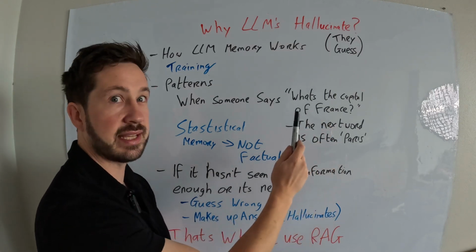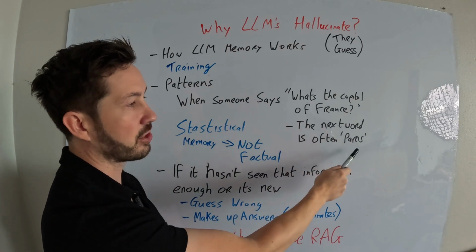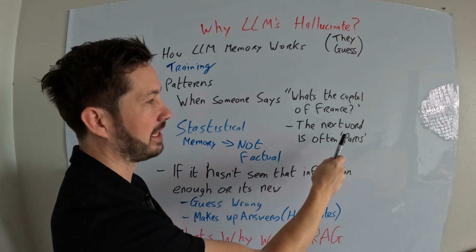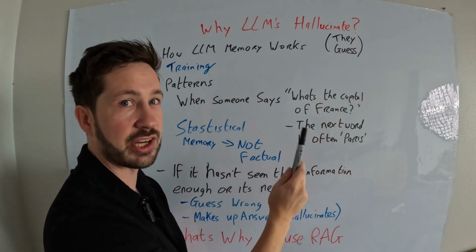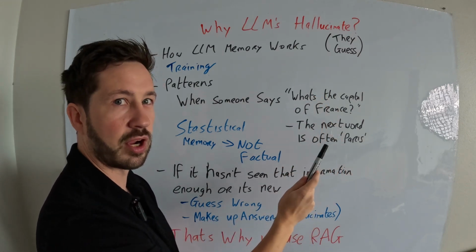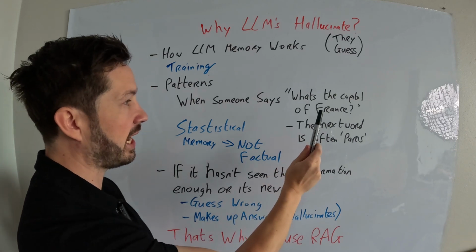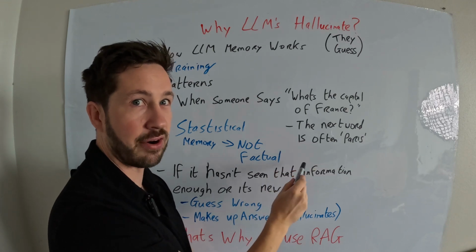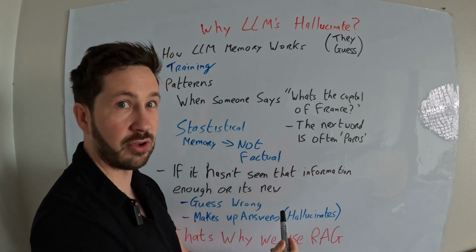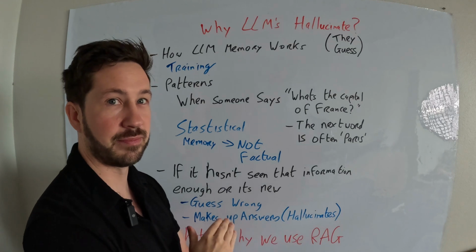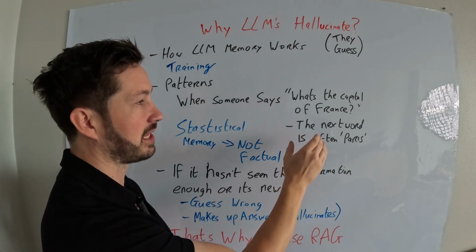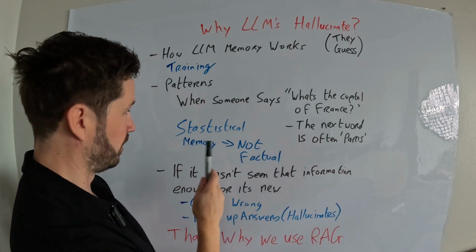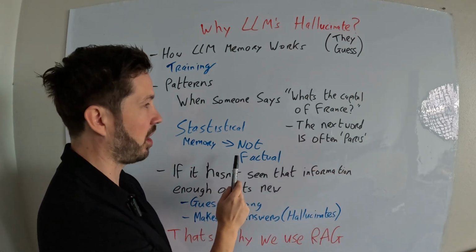For an easy prompt like this, it has seen it in its training data because it's gone through so much all over the internet. So it's very rare that it hallucinates here. It's more when you get into more complications. The LLMs don't actually know factually that Paris is the capital of France. They don't know for 100% certainty that it is. They just statistically feel the likelihood of it being Paris is high. So it's statistical memory this is based on, not actual fact.